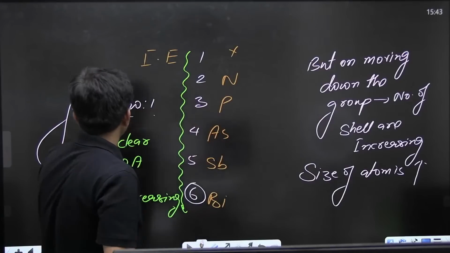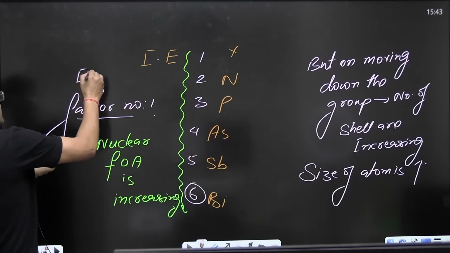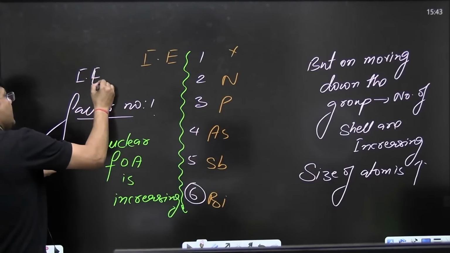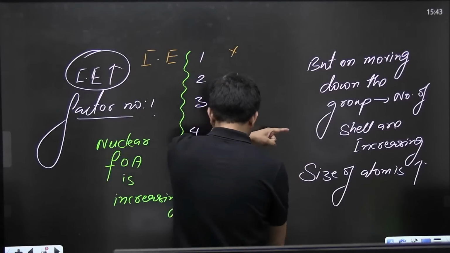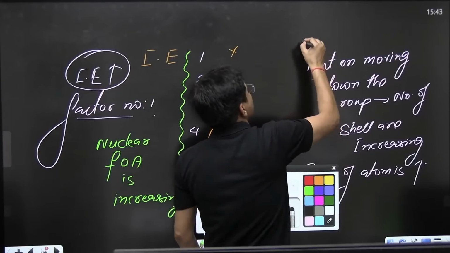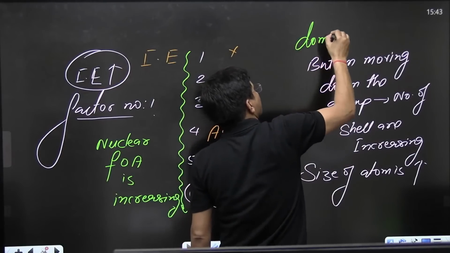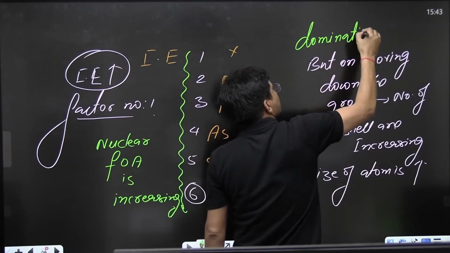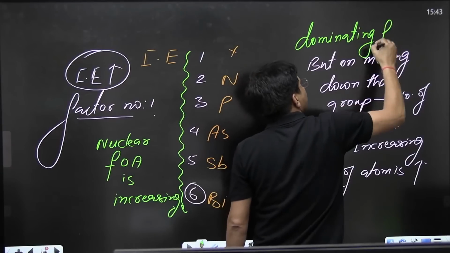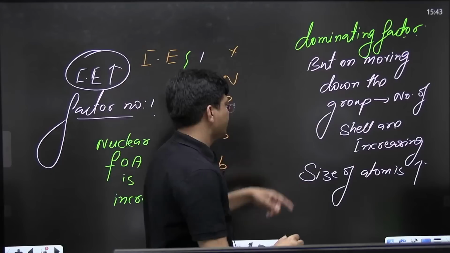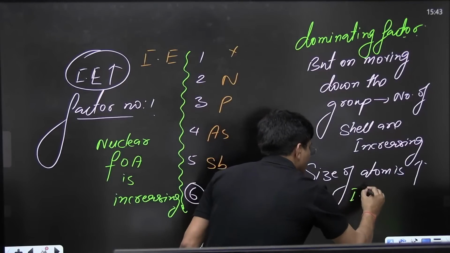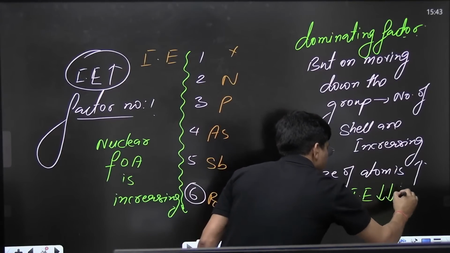This and this are saying ionization energy should get increased, but that factor is more dominating. This is the dominating factor, that its electron has gone far away. So ionization energy should get decreased.